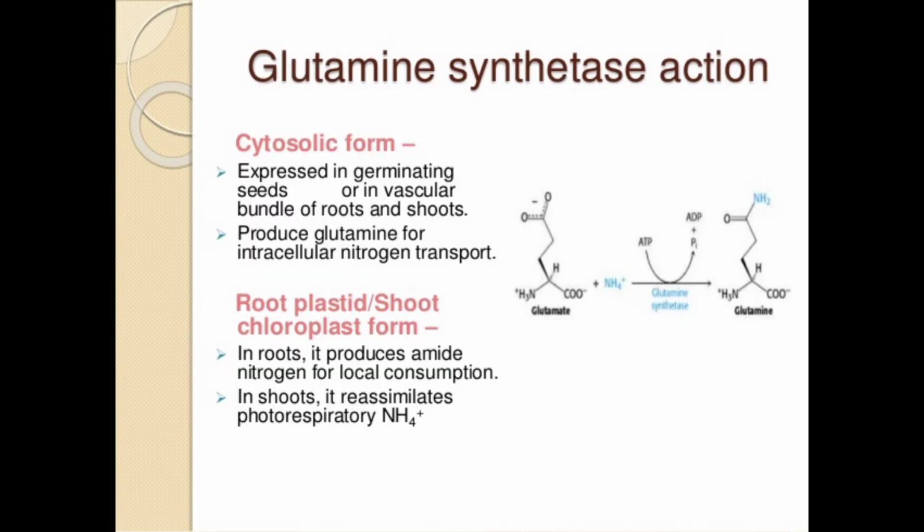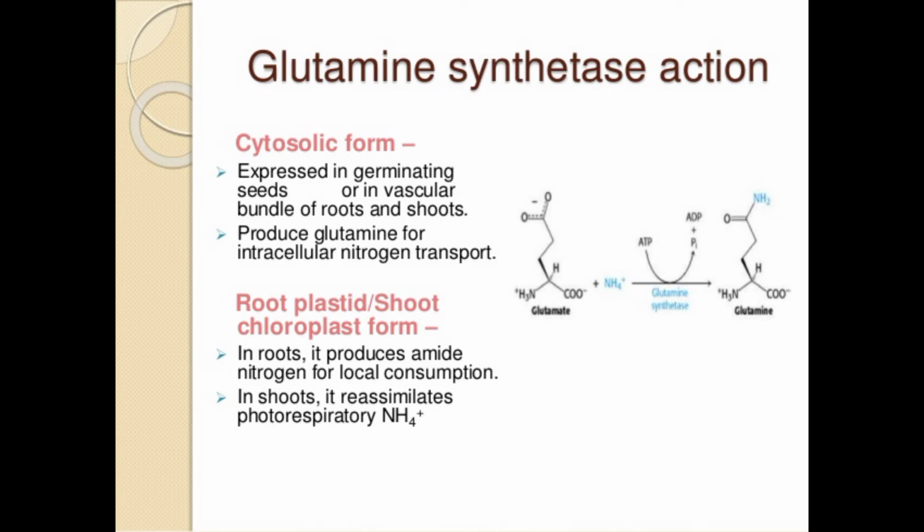Then the second one is the glutamine synthetase action. It occurs in the cytosolic form, and in the chloroplast form in the case of shoots and the root plastid form in roots. The cytosolic form is expressed in the germinating seed only, or in the vascular bundle of roots and shoots, and produces glutamine for intracellular nitrogen transport.